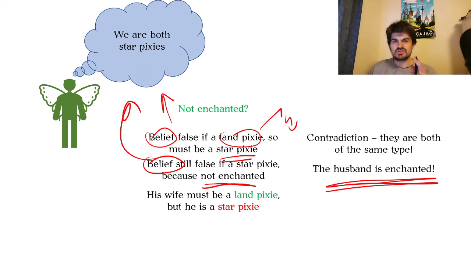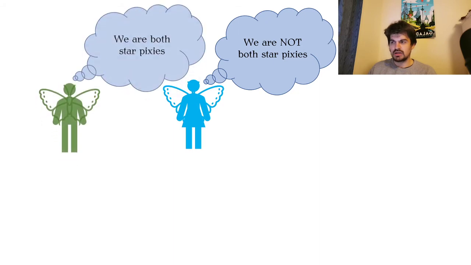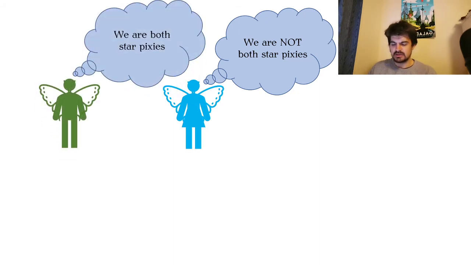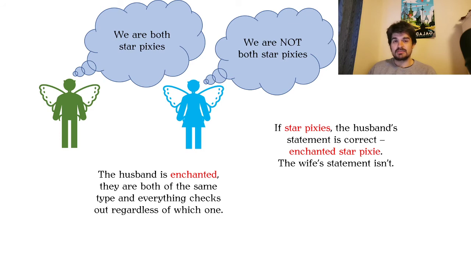But let's just check that it works, right? So this is what they said at the beginning. And we've now established that the husband is enchanted, the wife is not enchanted. Let's just see that it works. The husband is enchanted, the wife is not, and everything checks out regardless of the type. If they are star pixies, the husband's statement is correct, because this is what he says, they're both star pixies, right?